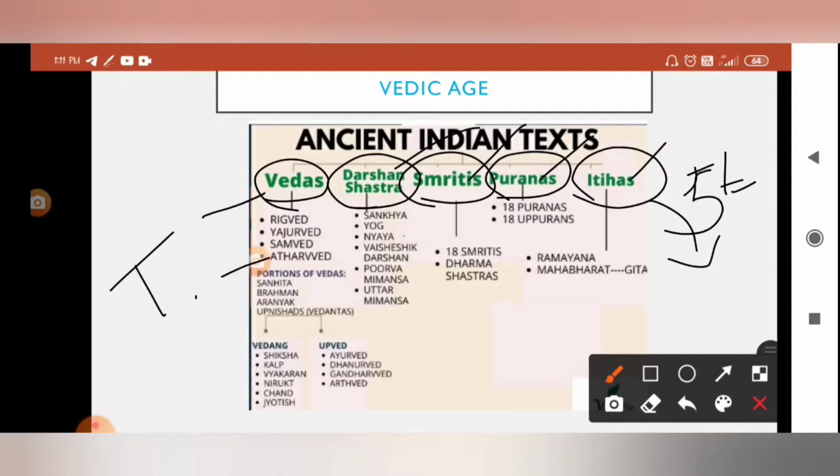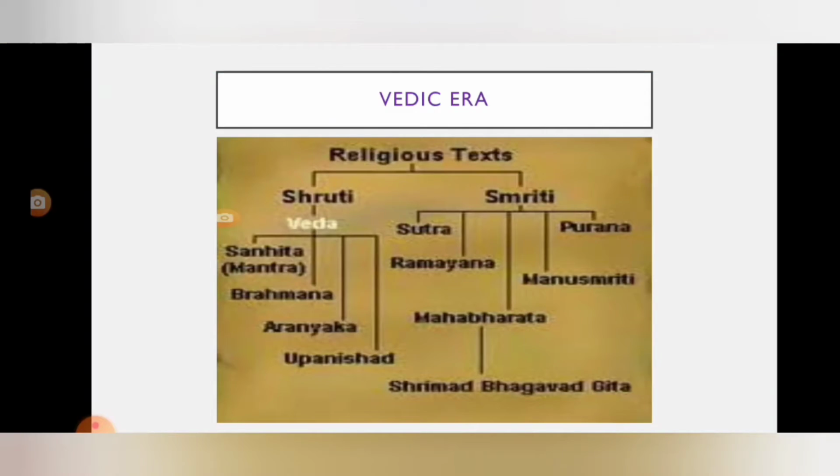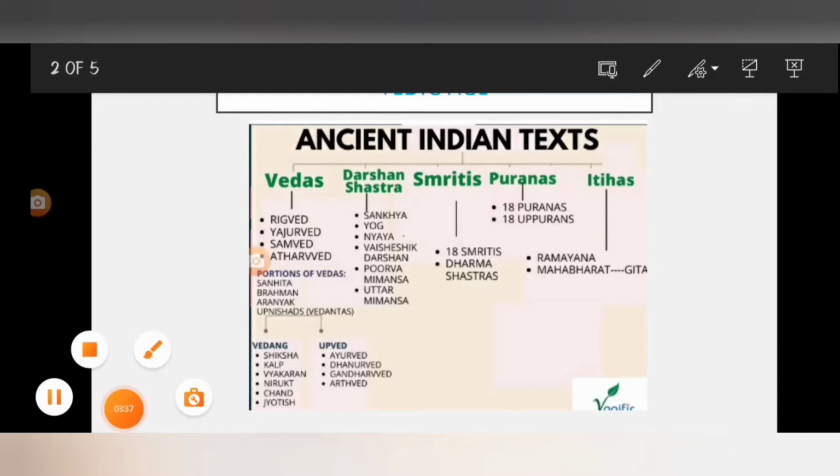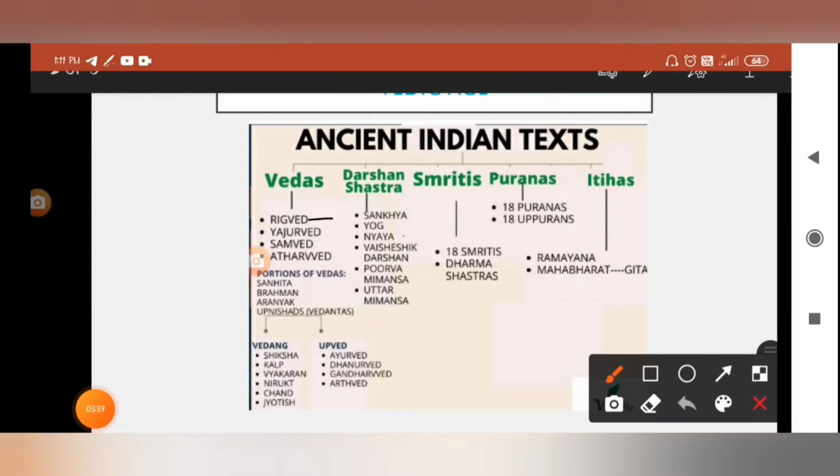Vedas are again classified into four types: Rigveda, Yajurveda, Samaveda and Atharva Veda. The portions of the Vedas are classified into Samhitas, Brahmanas, Aranyakas and Upanishads.